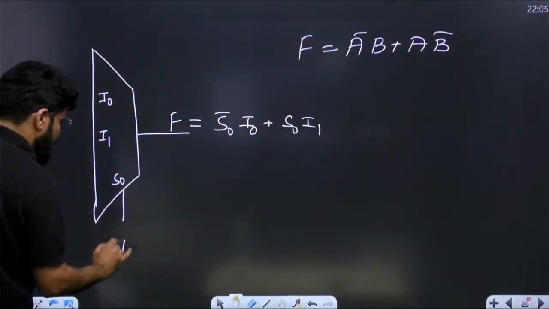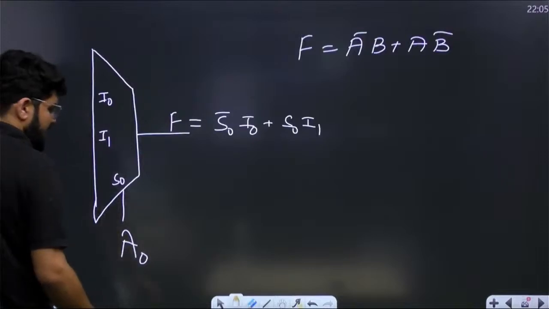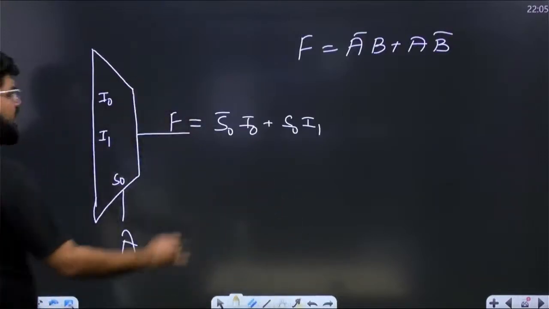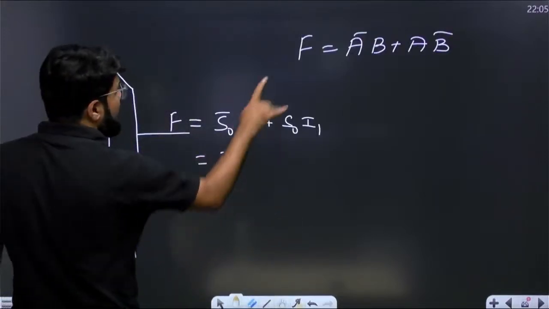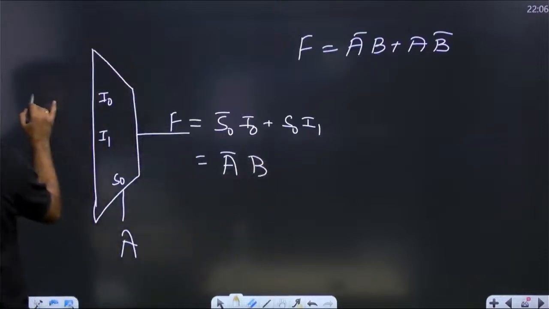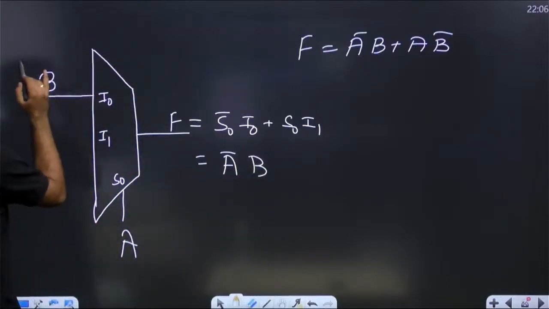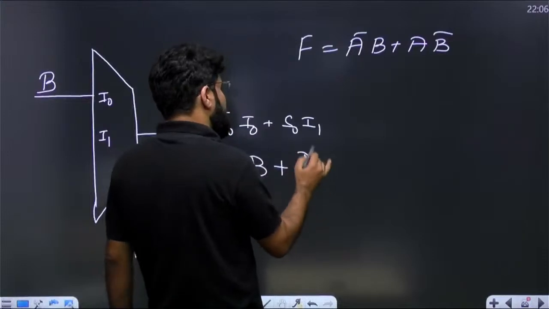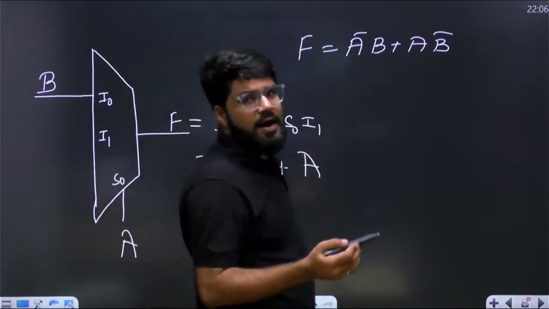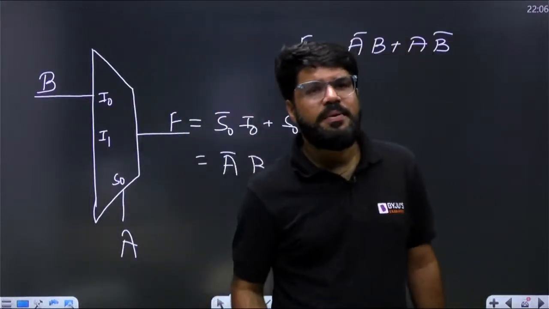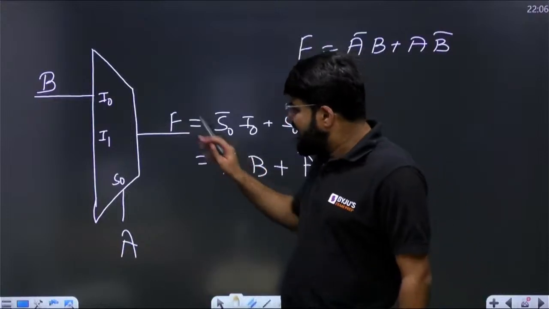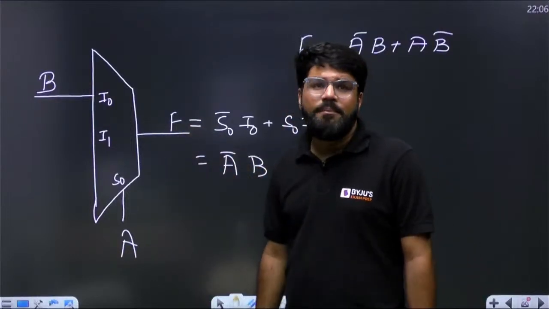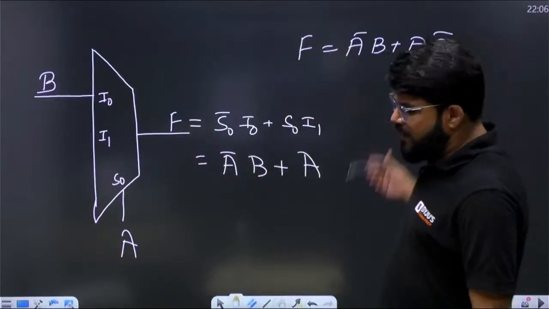No problem. Let us apply the select line again as A. So this becomes A bar, and with A bar I want B. So I0 becomes B, plus S0, where S0 is fixed as A. But I1 should be B bar. See, this A bar is automatically included within the multiplexer. But now I need an external B bar.